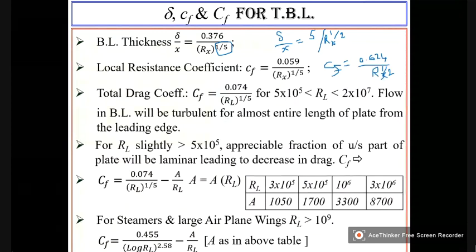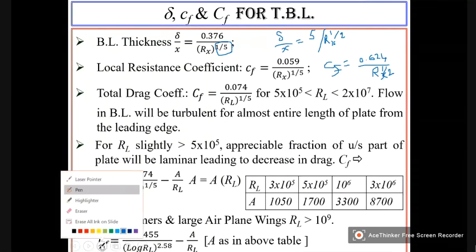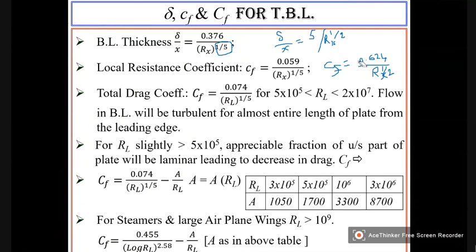Six six four, not 624. Okay, so this is what we got. Whereas now in this case, for turbulent boundary layer, we are not going to derive it, but this is the expression.